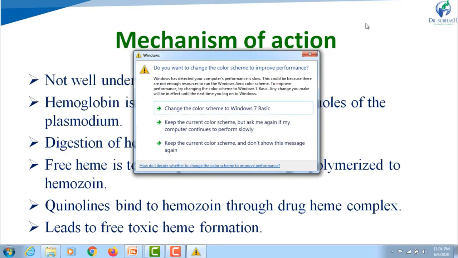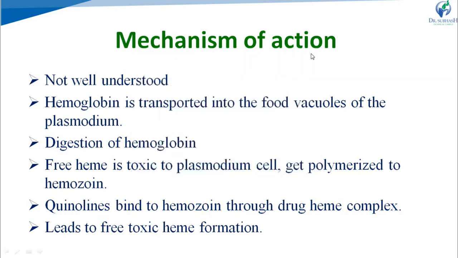Other possible mechanism of the chloroquine is it may bind to double-stranded DNA, right? And this results in inhibition of function of the DNA and RNA polymerase, right? Also, it may inhibit various enzyme systems. It may bind to the lysosome. It will lead to the stabilization of the lysosomes, and ultimately it inhibits the cellular growth, right?